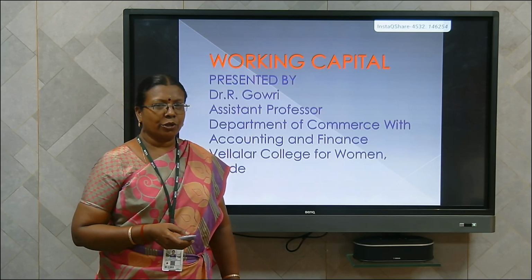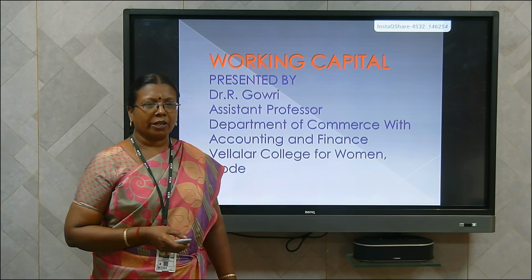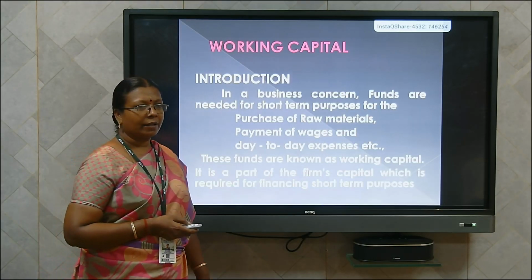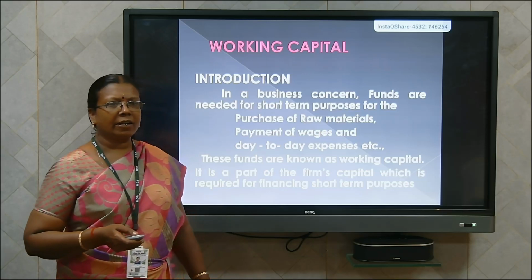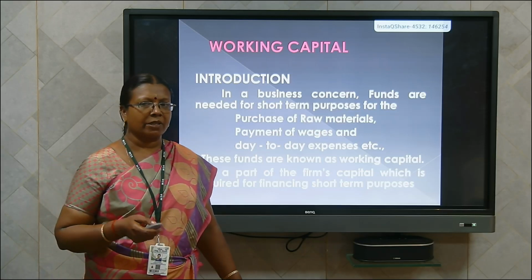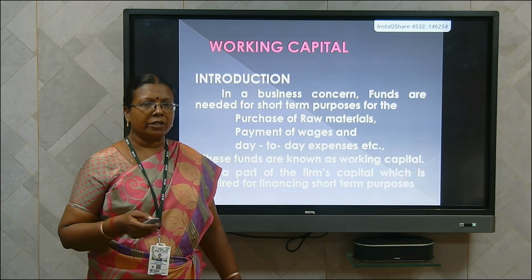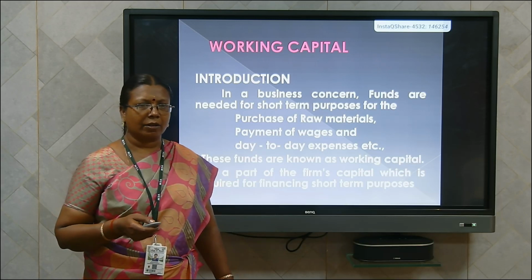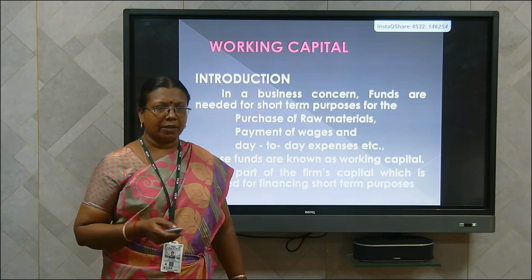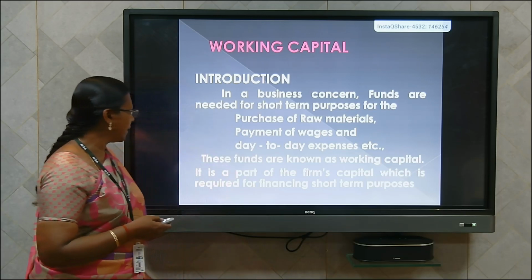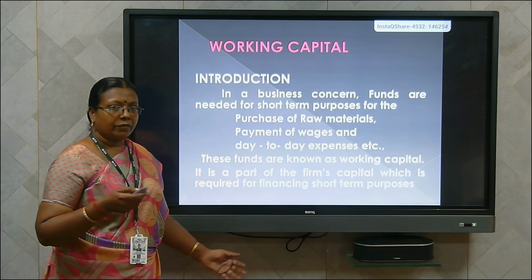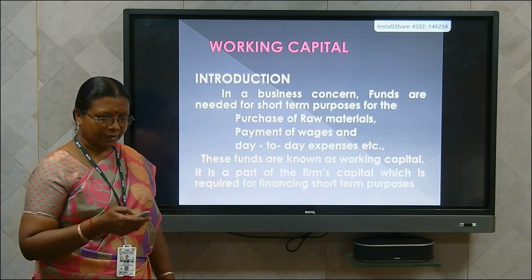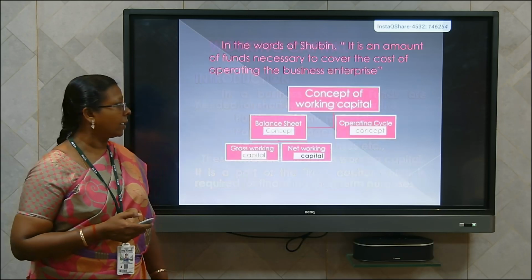Now, I am going to discuss the topic working capital. So, what is working capital? In a business concern, funds are needed for short-term purposes, for the purchase of raw material, payment of wages and salaries, and day-to-day expenses, etc. These funds are known as working capital. It simply says that it is a part of the firm's capital which is required for financing short-term purposes. That is called a working capital.